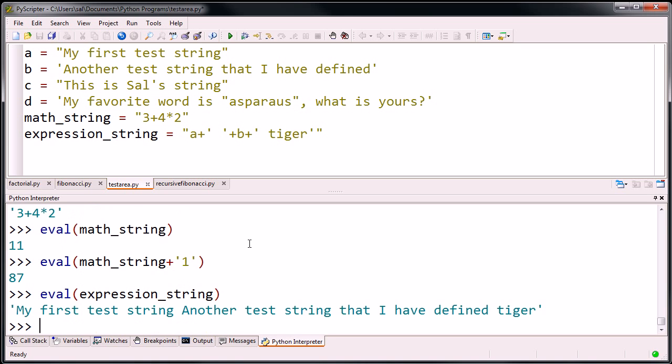So let's evaluate it. I got all this craziness. Where did that come from? Well, in the string, these were just characters, A and B. But when I evaluated in our current context, A and B are variables, and they represent strings. So when you evaluate this, it's going to say, okay, A is a string. That's my first test string. Concatenate, or put this space at the end of it. So my first test string, and then I have a space. And then put B at the end of that, so another test string that I have defined. Then put a space tiger. And then you have a space tiger.